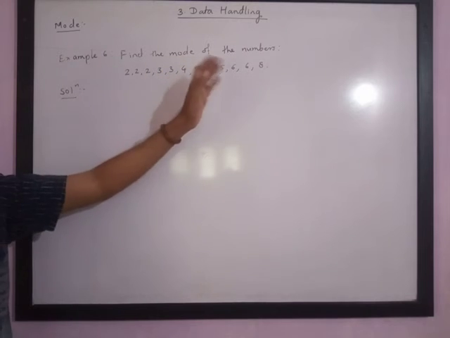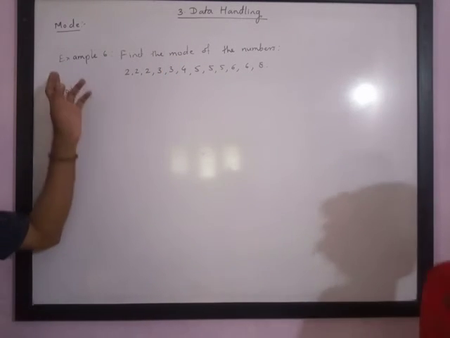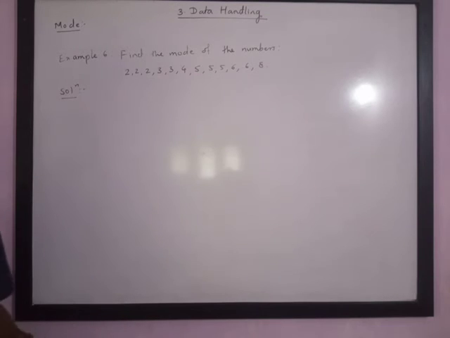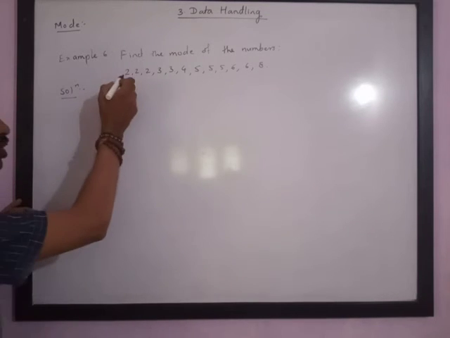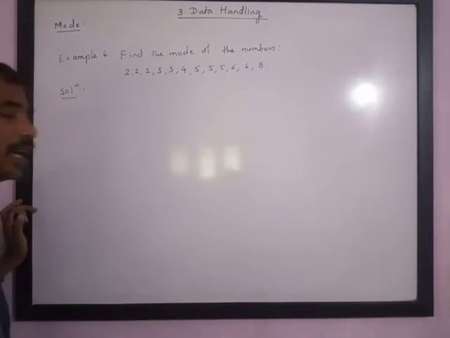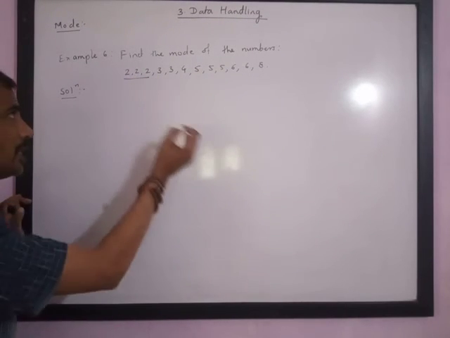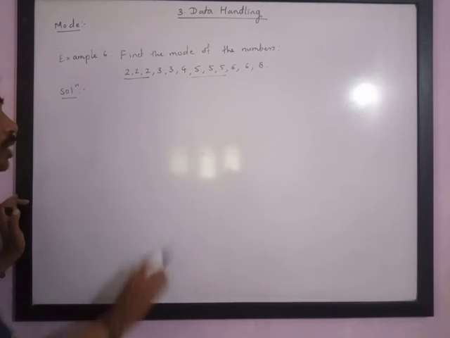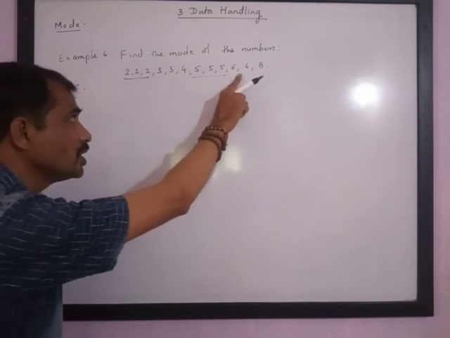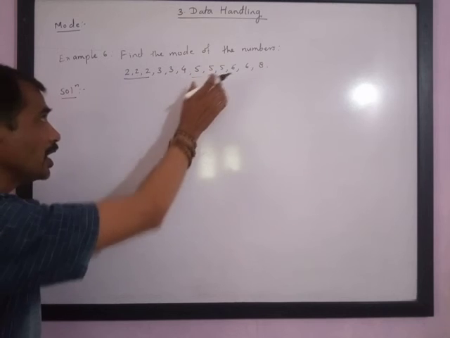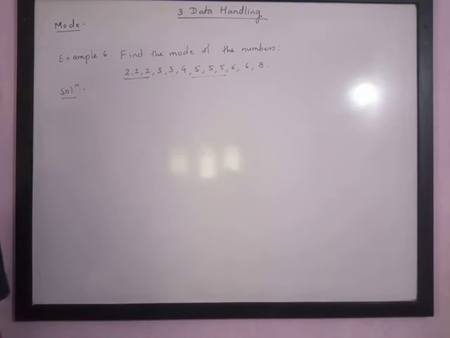Find the mode of the numbers. Now the next question, example 6, asks us to find the mode of the information. The information given to us is 2, 2, 2, 3, 3, 4, 5, 5, 5, 6, 6 and 8. Here 2 is repeated 3 times and 5 is repeated 3 times. 3 is repeated 2 times, 4 is repeated 1 time, 6 is repeated 2 times and 8 is repeated 1 time. From this you can understand 2 and 5 are repeated maximum times.